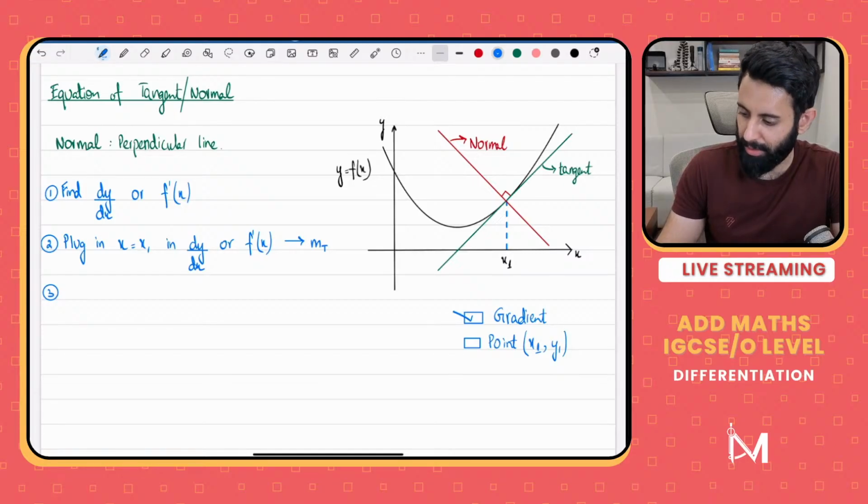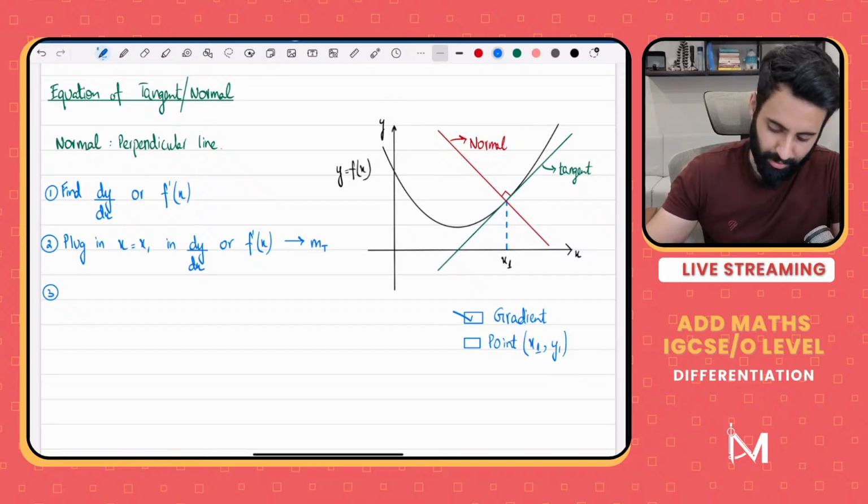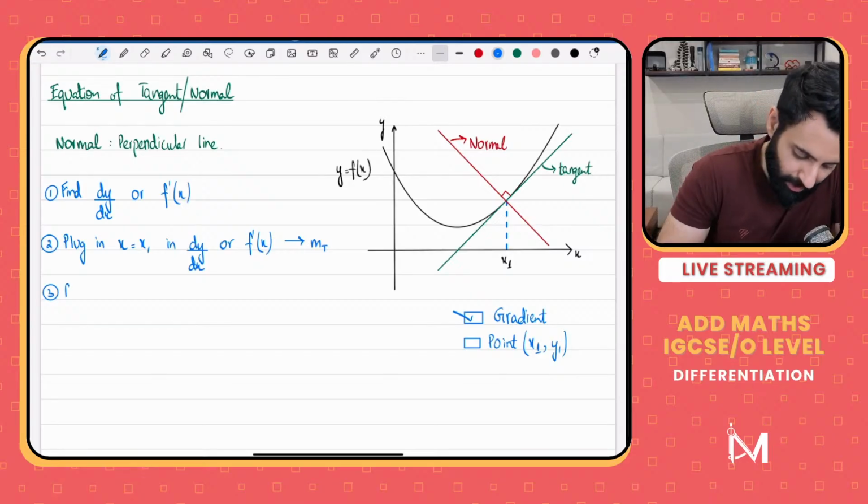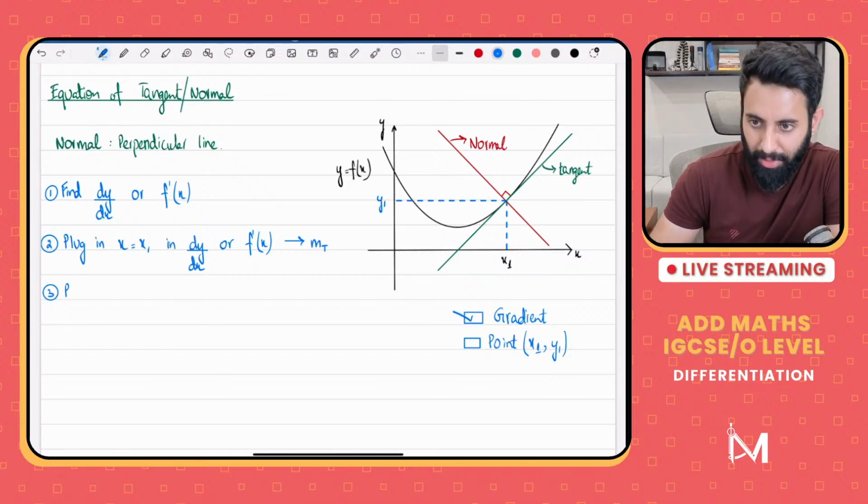That's correct. So if I want to find out the corresponding y coordinate, because remember, you want the gradient and you want the point. When we say point, we want the x coordinate as well as the y coordinate. So x1 alone won't work, we need y1 as well.